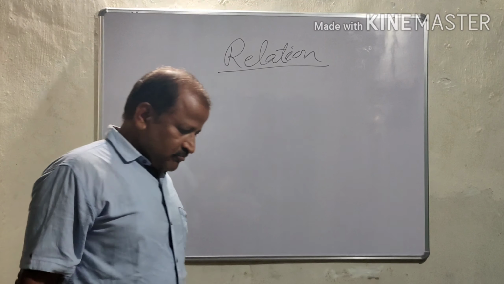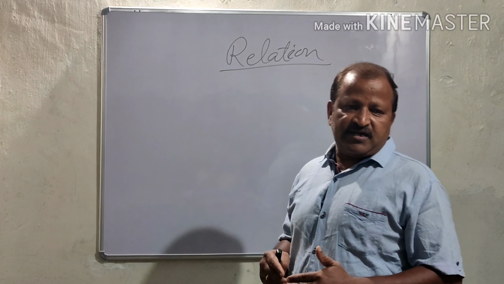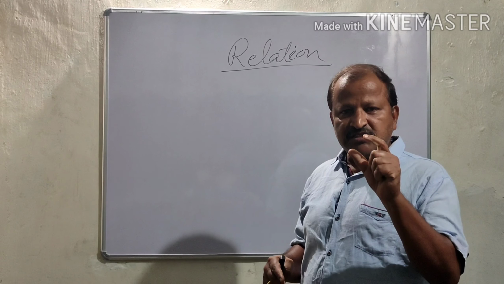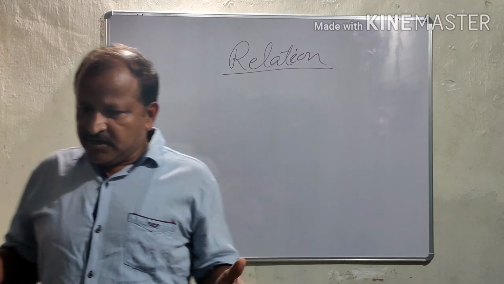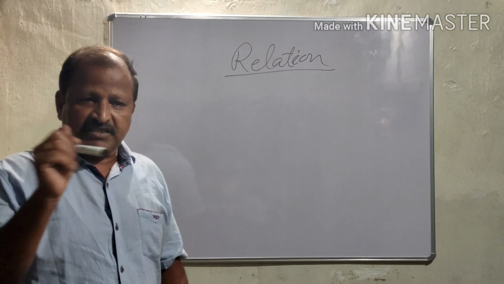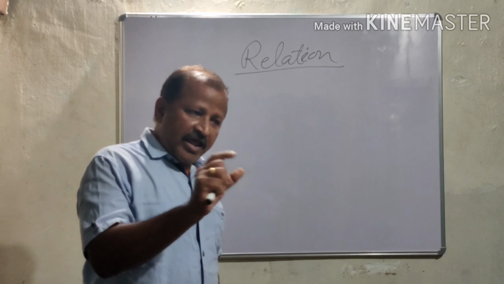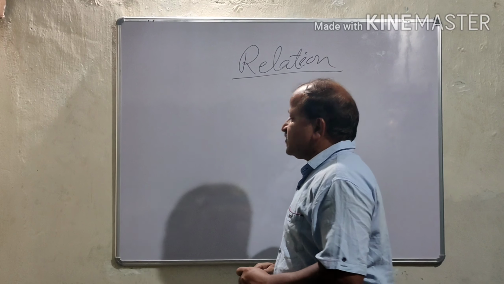But you know, mathematics is a science of perfectness. With the help of mathematics, we will speak perfectly, write perfectly, and do perfectly. Now our aim is to write the relation in a mathematical way.